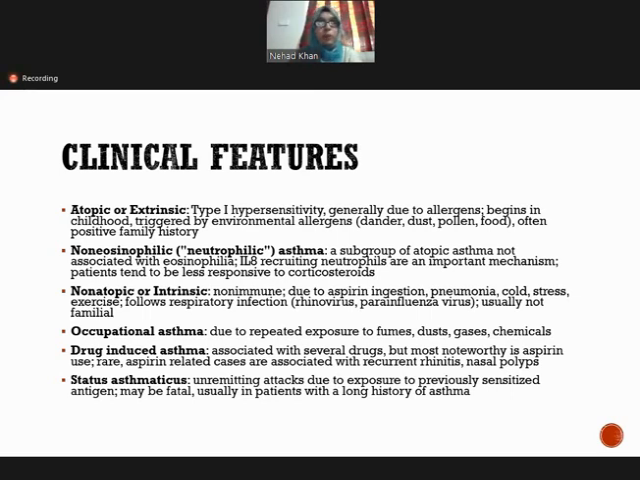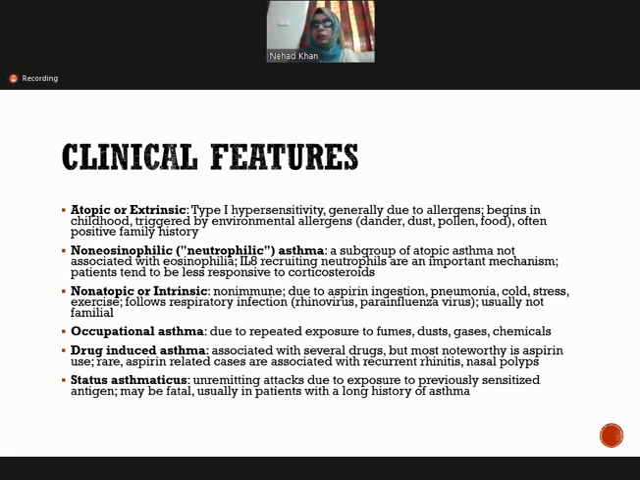Then in non-atopic or intrinsic asthma, a non-immune type, it is usually due to aspirin ingestion, pneumonia, cold, stress, or exercise, or after a respiratory infection like rhinovirus and parainfluenza virus. In this type, we don't find a positive family history. Then there is occupational asthma. It is due to exposure to fumes, dust, gases, and chemicals at occupational sites.